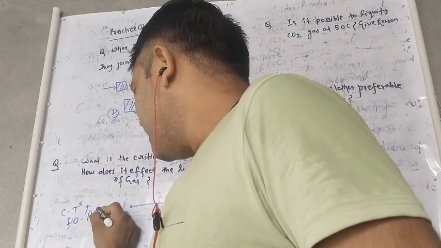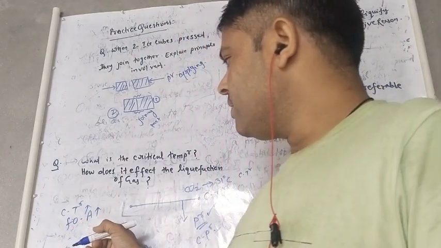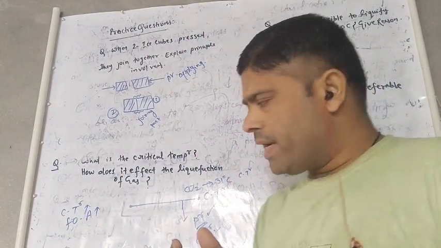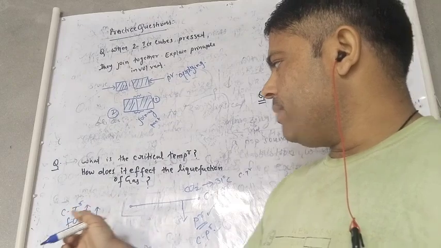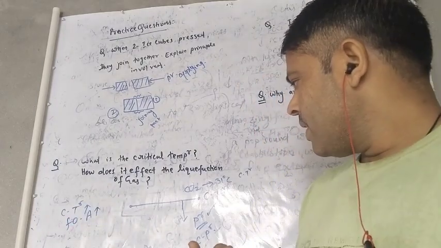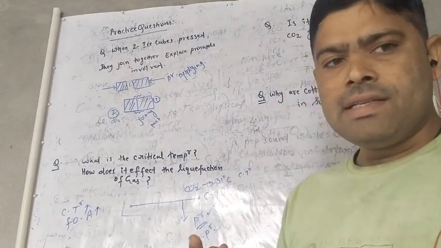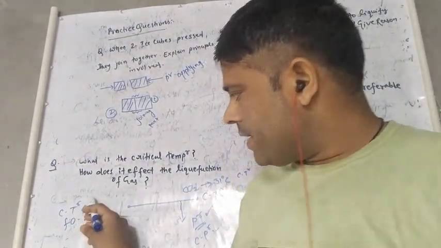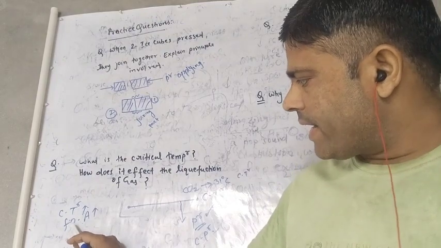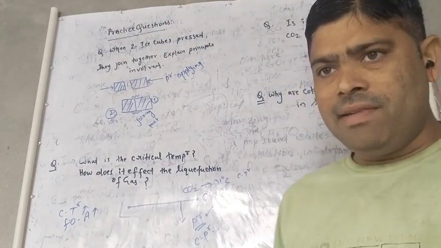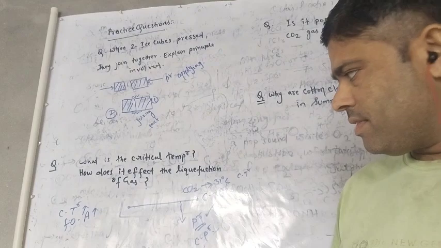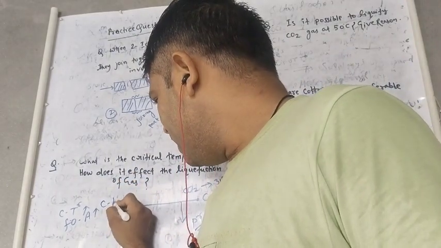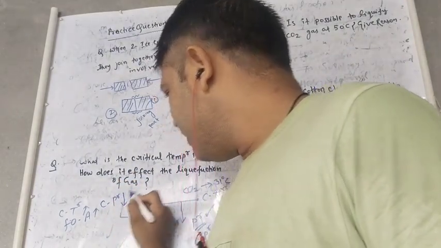When the force of attraction increases, the critical temperature also increases, and the critical pressure decreases.